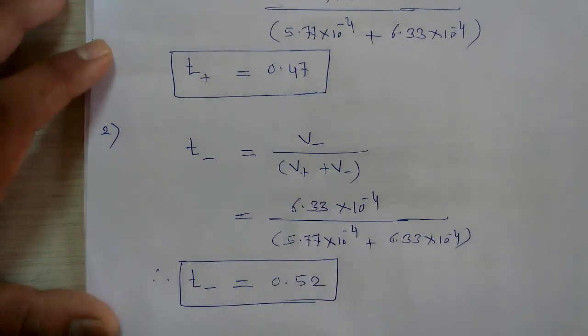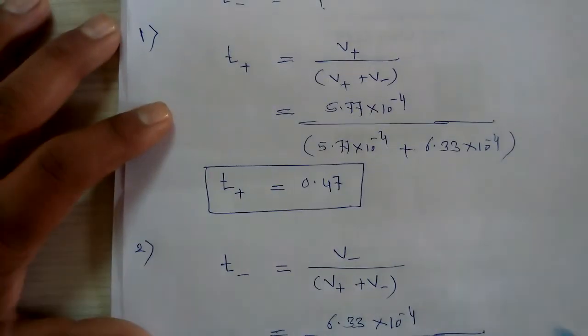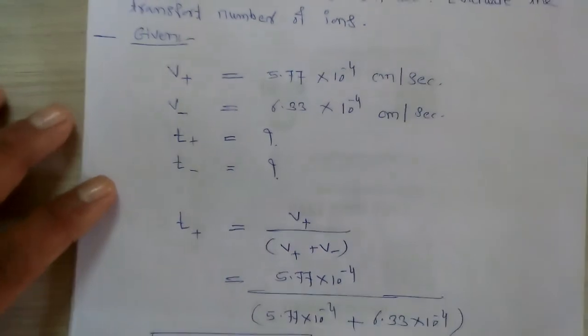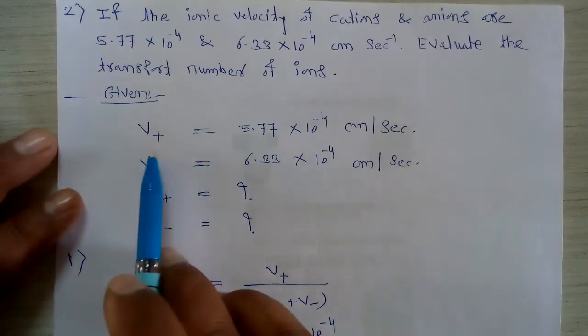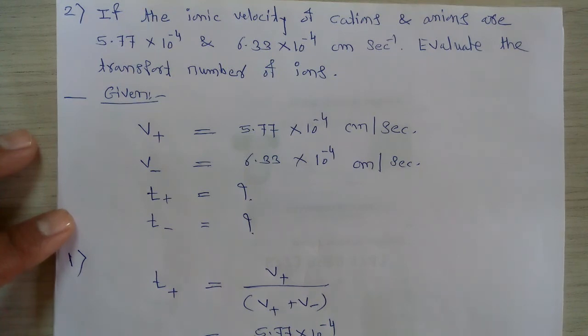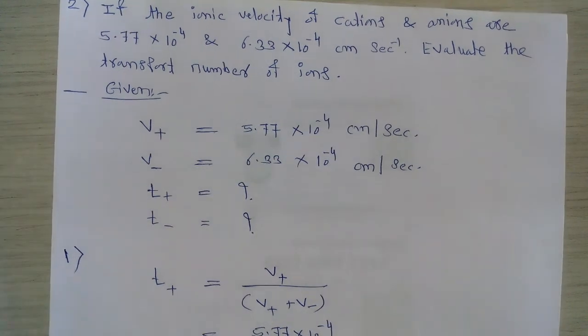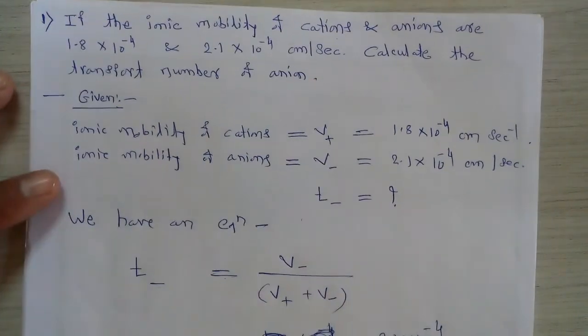So we can say that if we take into consideration the absolute velocity of cations and anions, from this we may calculate the transport number of either the cation or both the cations and the anions. This is a very simple method to calculate the transport number using their ionic velocities. This is the second type of numerical based upon the same concept, the calculation of the transport number.